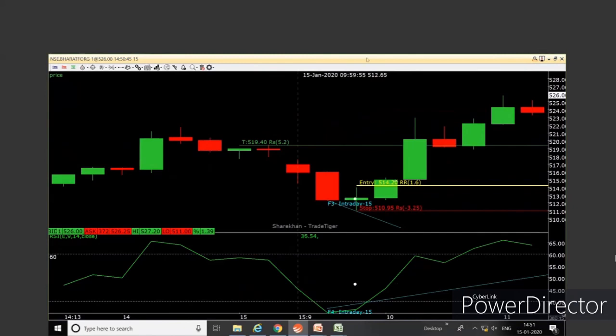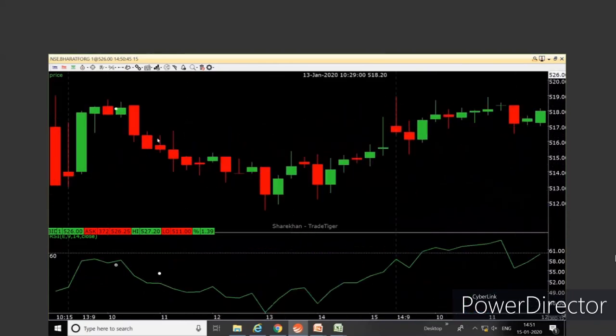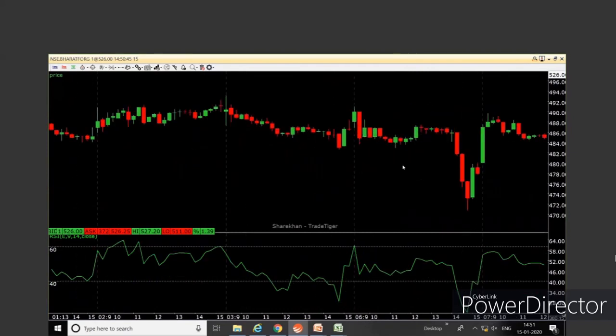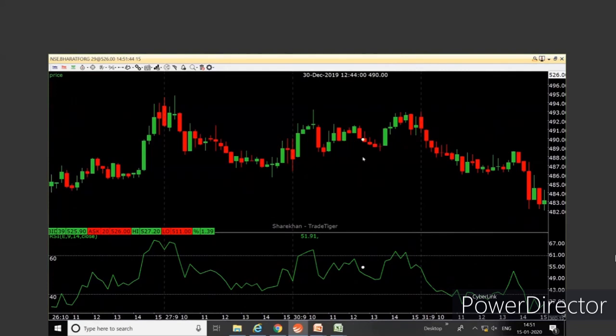Entry you got in the very next candle itself, target was achieved on the same day. Friends, if there is a candle and a classic divergence somewhere, give more importance to the classic divergence, because classic divergence is said to be a comparatively slightly higher probability trade as compared to a candle divergence. I'm not saying candle divergence does not work, but if at a point there are both, give more importance to a classic divergence and base your trade on the classic divergence.